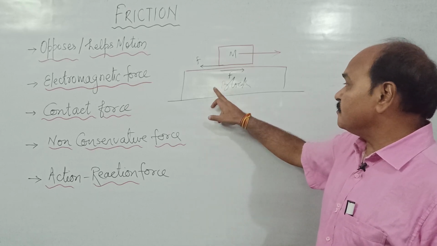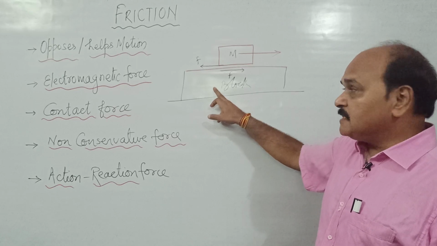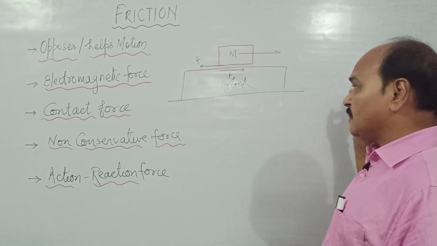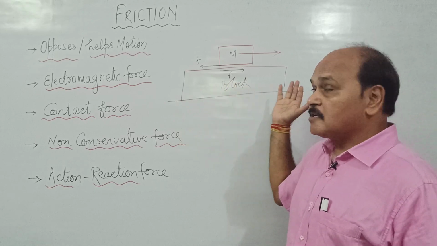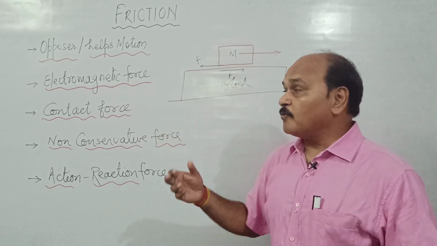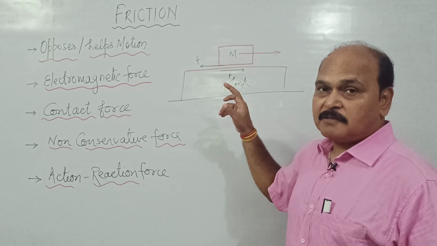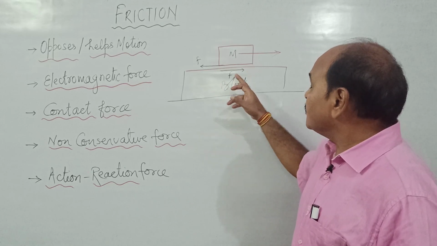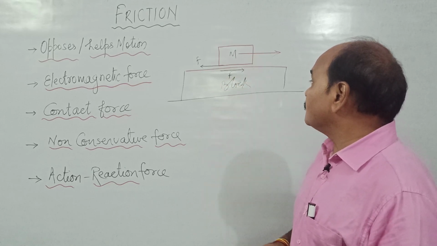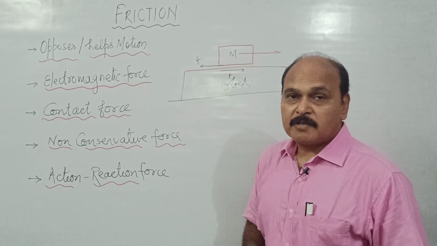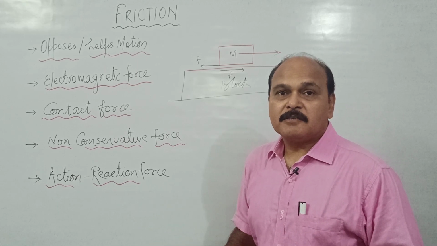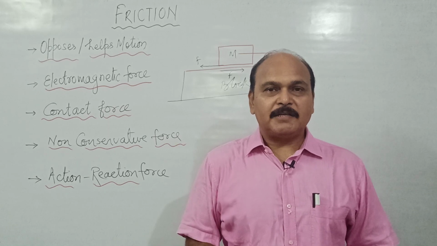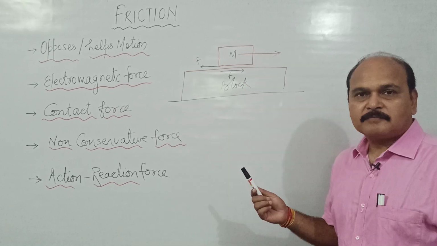So over this lower block there is a tangential force which acts in the forward direction, and if this block is lying over a smooth surface, then this block is going to move with an effective force F acting over it. So that way it is action reaction force also. Well, what are other properties of action reaction forces? For that we have to study laws of friction.